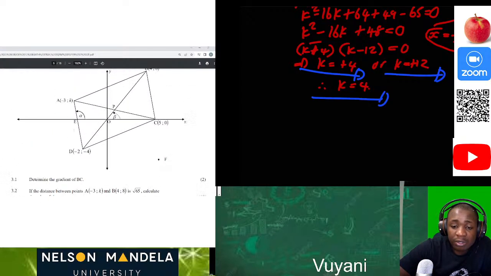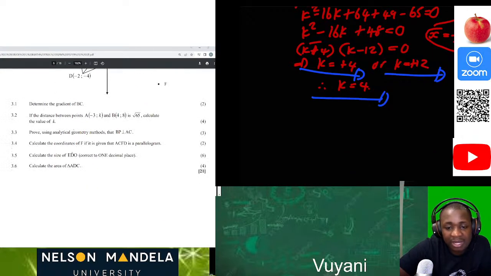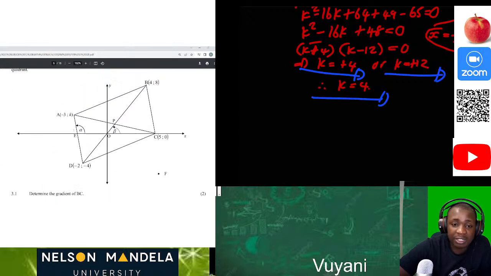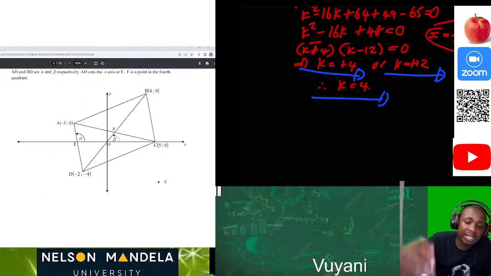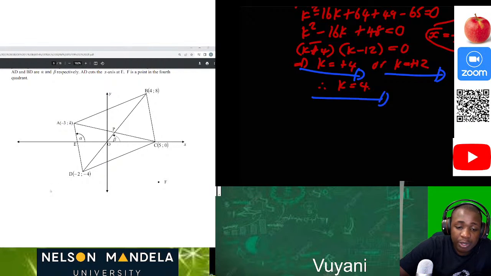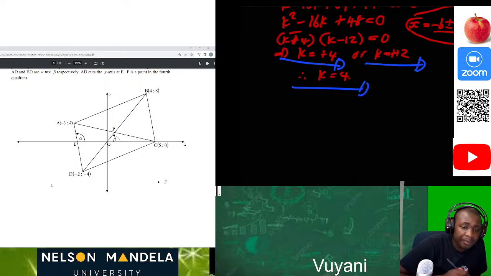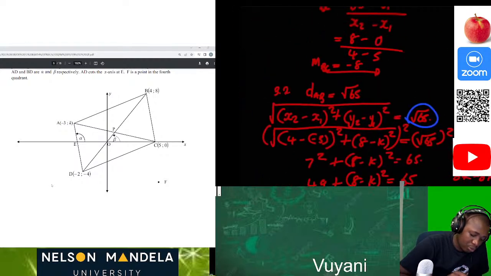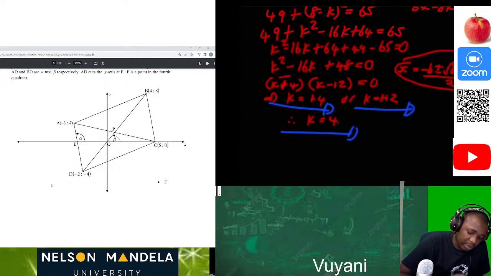Then we can also know the gradient of AC. If we multiply both gradients and they give us -1, then definitely they are perpendicular to each other. So this is easy and straightforward. The previous problem was 3.2, so now we are doing 3.3.